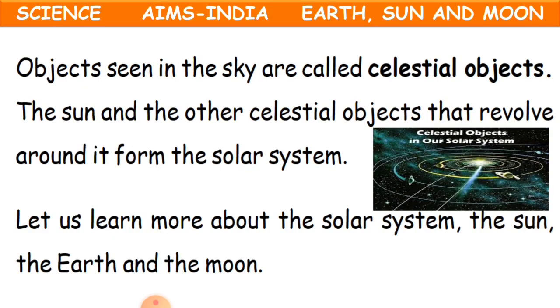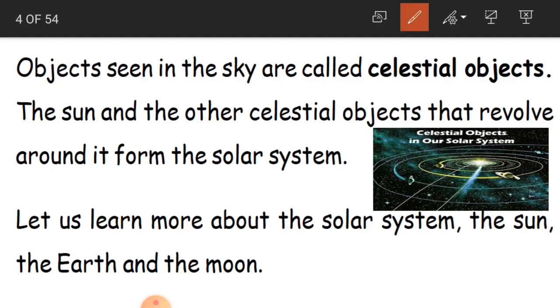Okay, now see here. So what have we seen there? Sun, moon, stars and all that. So all these objects which are seen in the sky, they are called as celestial objects. Okay, so all the objects seen in the sky are called as celestial objects.